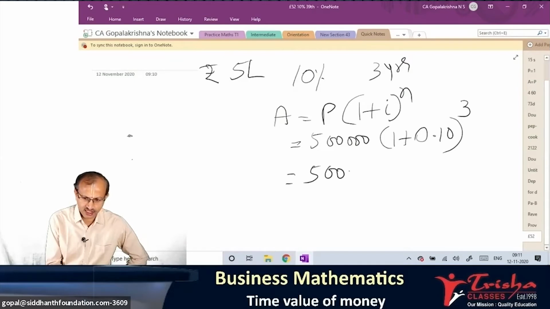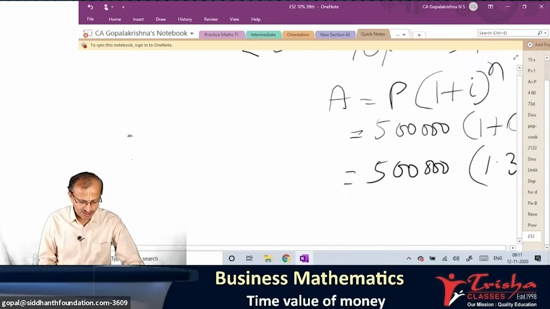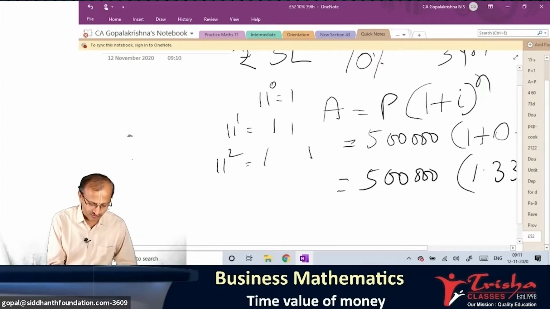So 5 lakh. This answer, first you use calculator, 1.331. This is interesting. I did not tell you, no. This 11 power, it is such an interesting number. 11 to the power 0 is 1. 11 to the power 1 is 11. 11 to the power 2 is 1, 2, 1. Looks like the rangoli you draw, no? 1 plus 1, 2. 11 to the power 3 is 1 this side, 1 this side, 1 plus 2, 3, 2 plus 1, 3. So 1, 3, 3, 1.